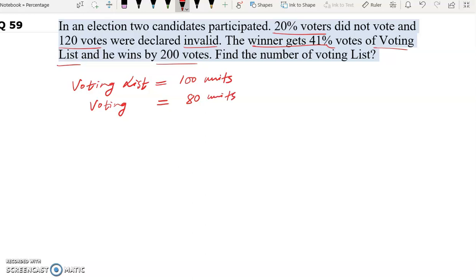Now 120 votes were declared invalid. So we have learned the concept that we will assume all the votes are valid. All the voting was valid. So our valid will be how much? 80. Assume all valid.